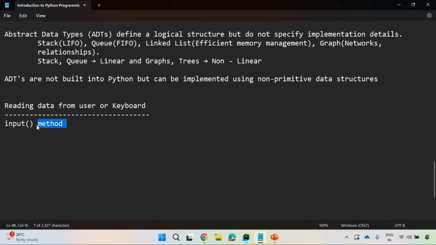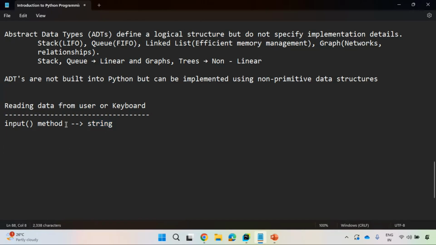Method is different, function is different. There is a clear-cut difference when we discuss objects, classes, functions. You will understand that very clearly. But for now, input is a method. Whatever data you provide through the input method will be treated as a string data type. We have not discussed the string data structure or the list data structure yet. We have a lot of sessions going ahead, but for now I'm explaining at a high level.